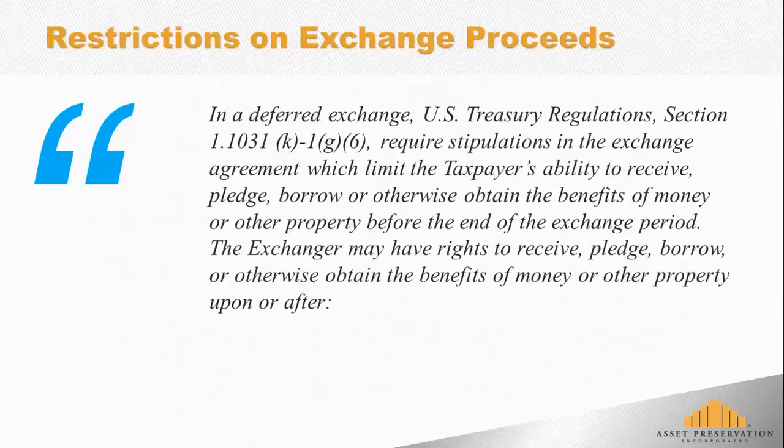Now, the exchanger may have rights to receive, pledge, borrow, or otherwise obtain the benefits of money or other property upon or after certain circumstances that we'll look at. So this is a restriction.